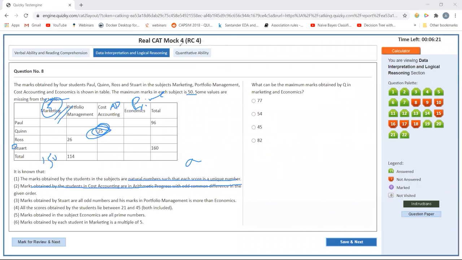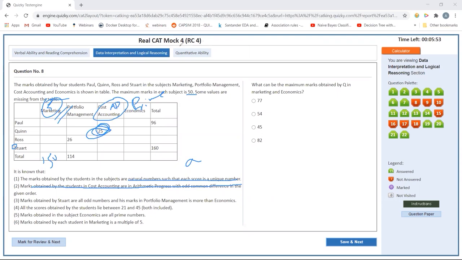I know the numbers in marketing. Next, I can see Stuart is scoring 160 in total. The marks obtained by Stuart are odd numbers. The cost accounting is in AP, but with an odd common difference.